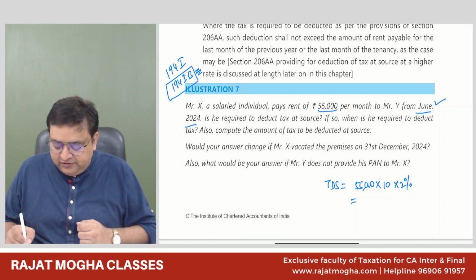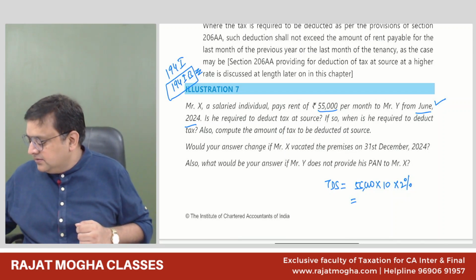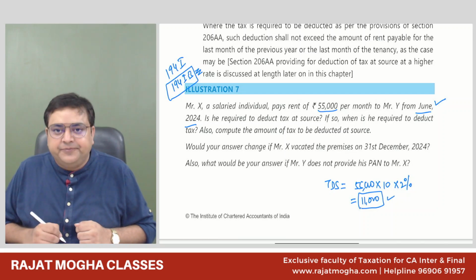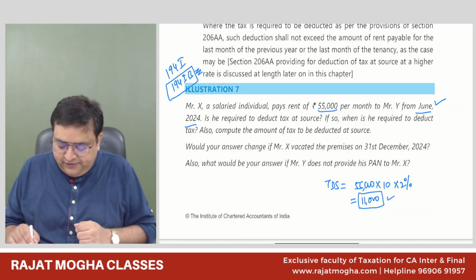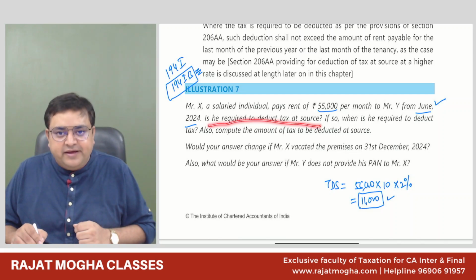So 55,000 into 10 into 2%. How much would it be? 11,000, sir. 11,000. So 11,000 TDS we will be deducting. So first answer, is he required to deduct the TDS? Yes, he is required under 194IB.